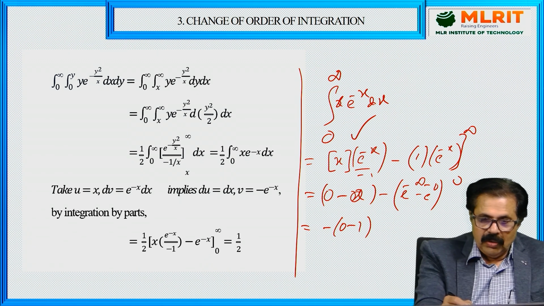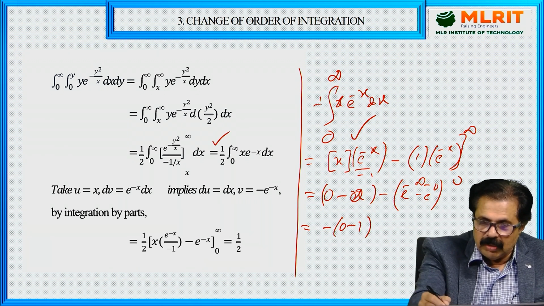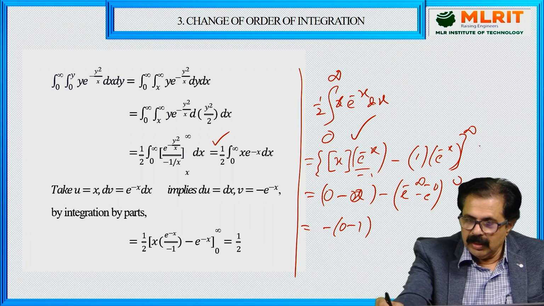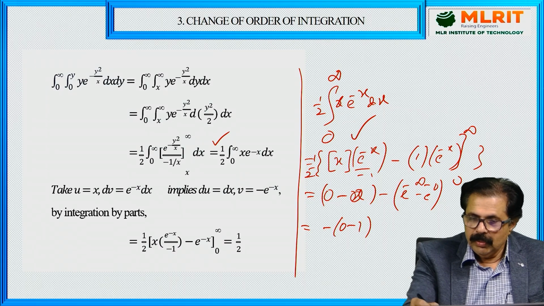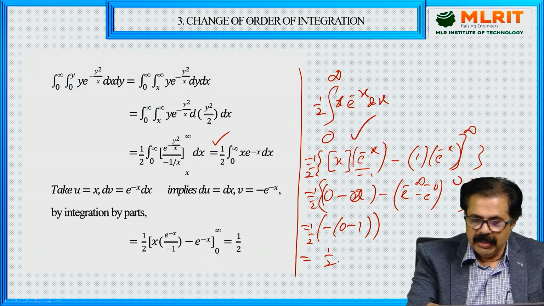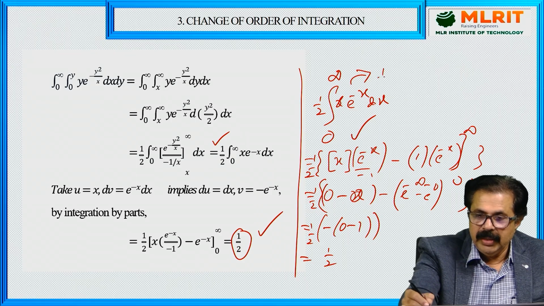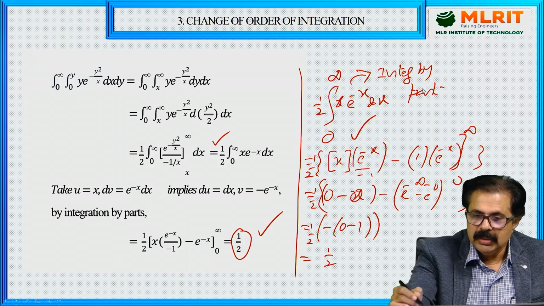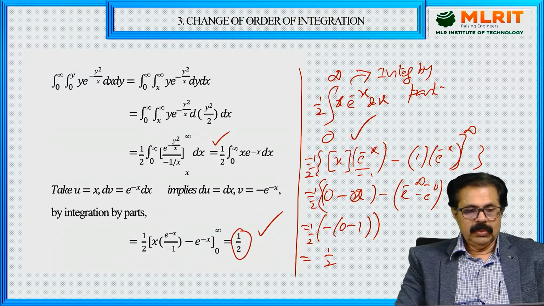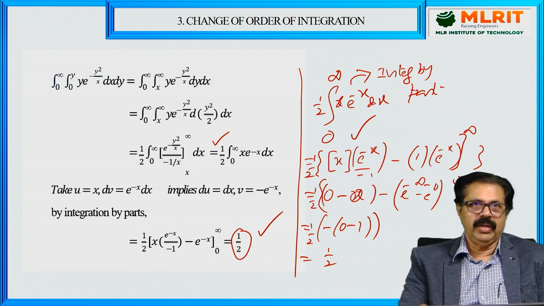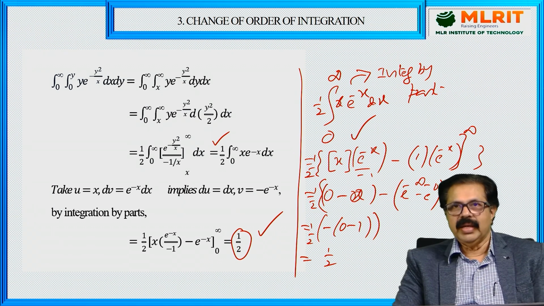Only thing is that now here it is 1 by 2. If you see this 1 by 2, whole thing multiplied by 1 by 2. So it is 1 by 2. So we have used here integration by parts, because there are two functions, x into e raised to minus x. So once again we have shown how to change the order of integration. The inside is y. You made it as inside is x.